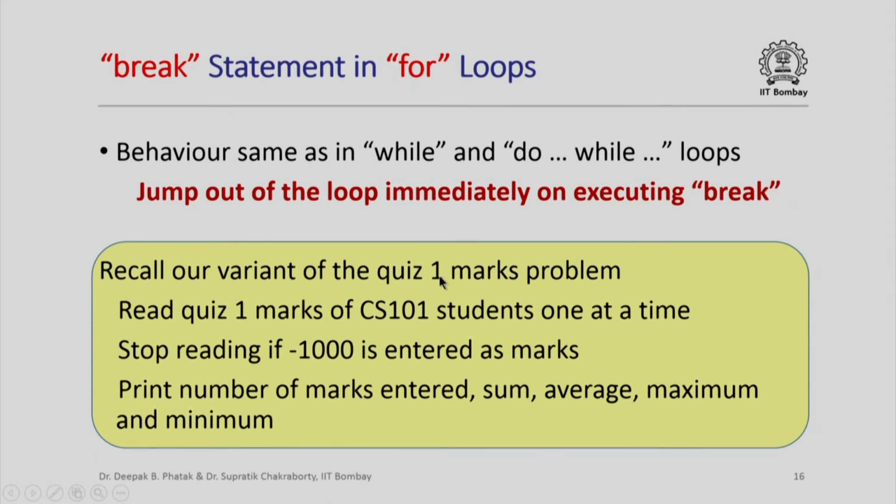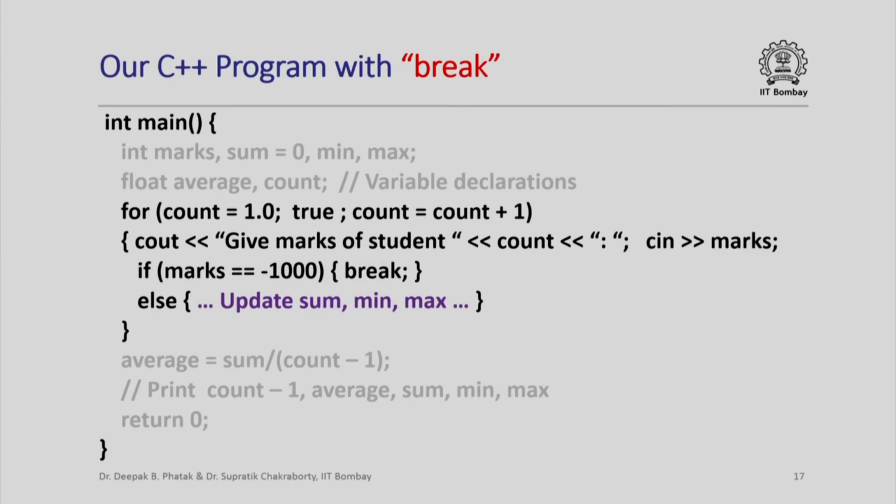We had seen earlier how to solve this problem using a while loop with a break statement. We are now going to see how to solve this problem using a for loop with a break statement. So here is how the relevant part of the C++ program might look. We have the same for loop as before, but now I have replaced the loop condition by true. Earlier we had the loop condition count is less than or equal to number of students. Now I do not know how many students there are, so I have replaced the loop condition by true.